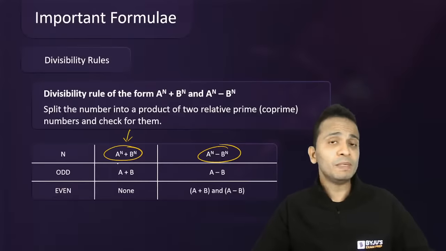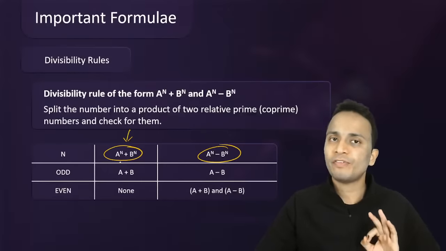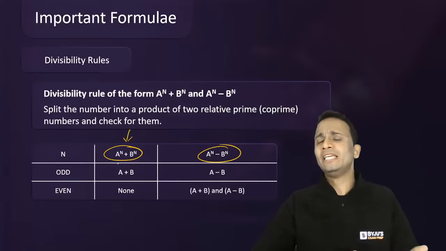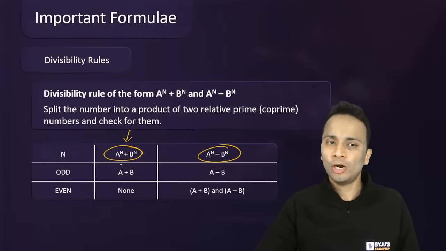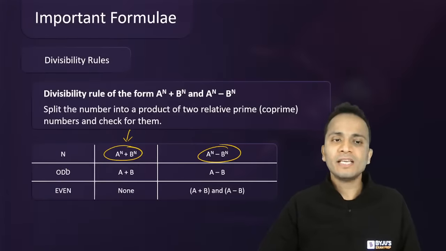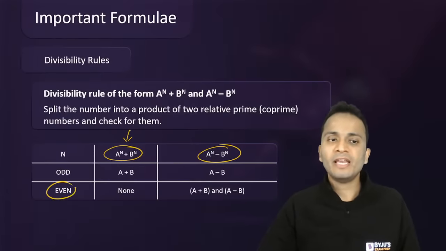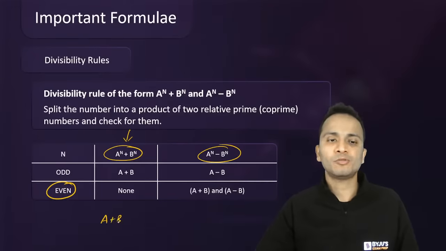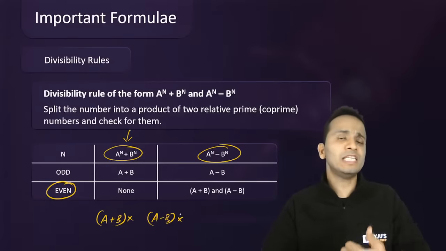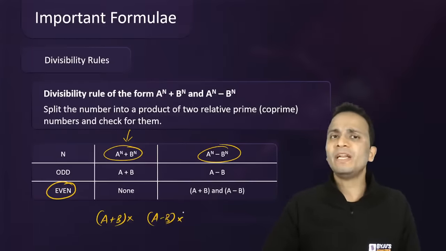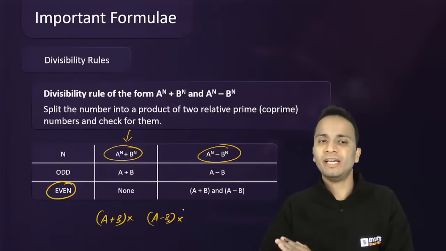Now, the divisibility will depend on the value of n. और value नहीं बोलूंगा मैं, nature बोलूंगा. If n is even or n is odd. So if n is even, then it will not be divisible by a plus b. इससे भी divisible नहीं होगा, a minus b से भी divisible नहीं होगा. So we are just looking at whether these numbers will be divisible by a plus b or a minus b.